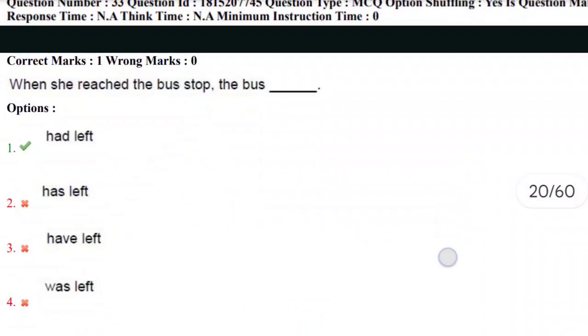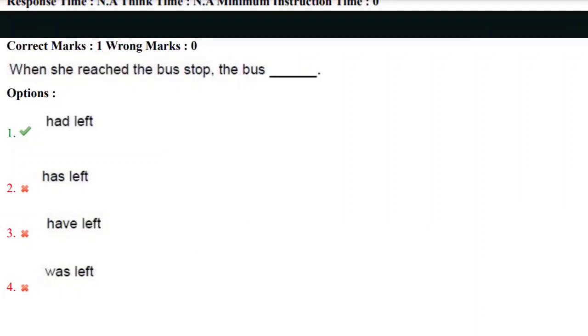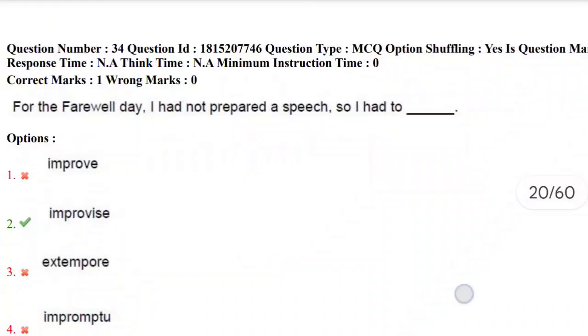When she reached the bus stop, the bus had left. Has left, have left, was left. The second and third options are not going to fit this blank, because when she reached the bus stop, the sentence is in the simple past tense, and the bus had left is going to be the correct answer. So the correct answer here is had left. Let's move towards the next question, that is the 34th question.